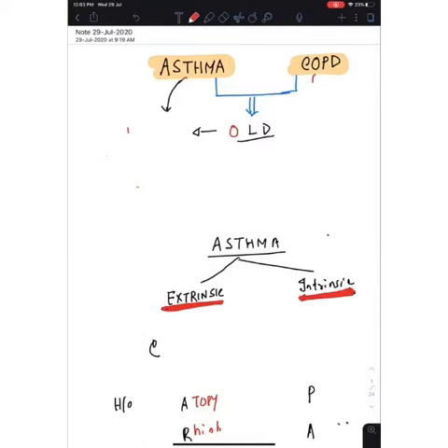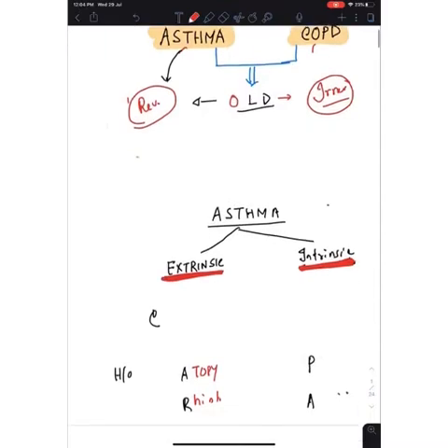The main difference between these two is that asthma is a reversible condition whereas COPD is an irreversible condition, and this is a very important point. You will identify asthma by its feature of reversible obstruction, whereas COPD is an irreversible obstruction. That is a very important point you have to remember in your life.